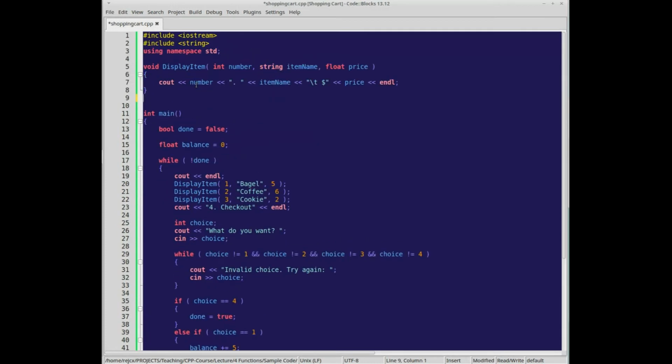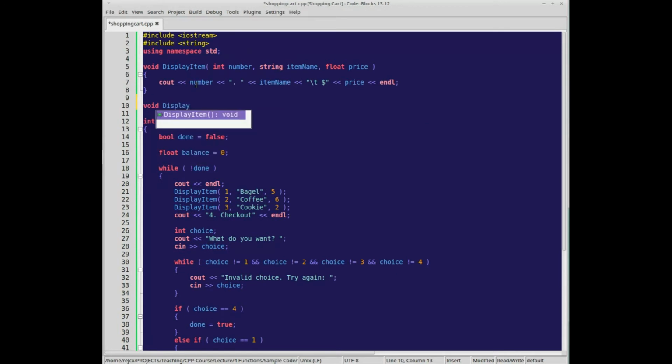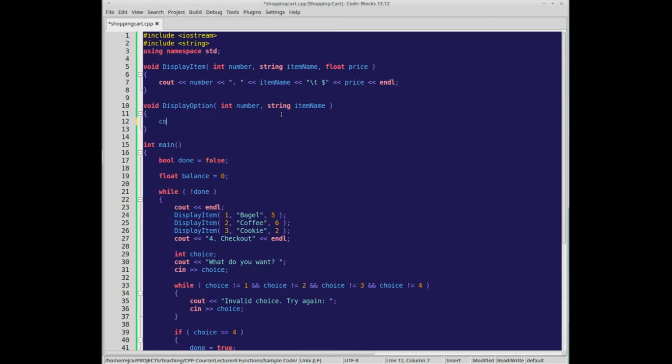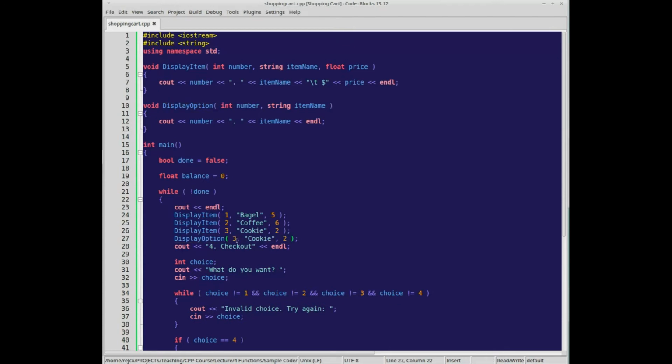So we can say void display option. There's another way we could do this, but we haven't gone over it yet, so let's just say item name. And we can replace this and say number, item name, and we'll replace checkout here.